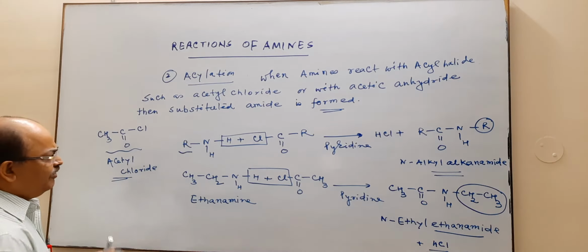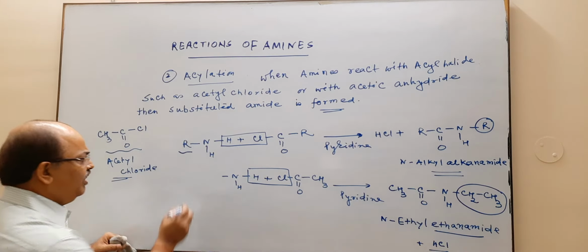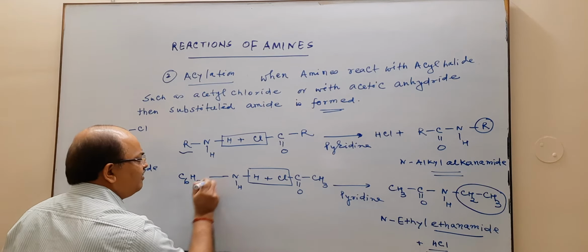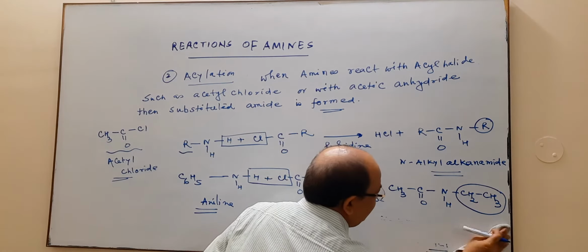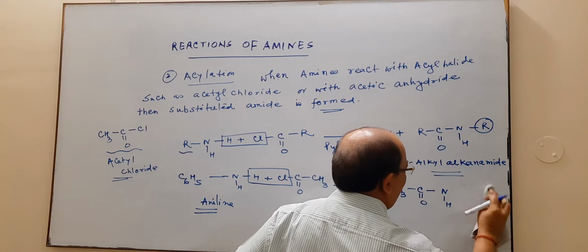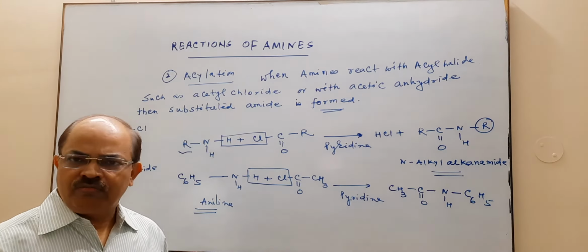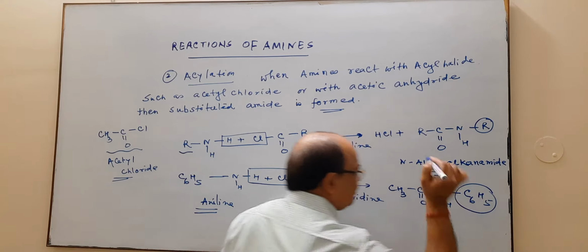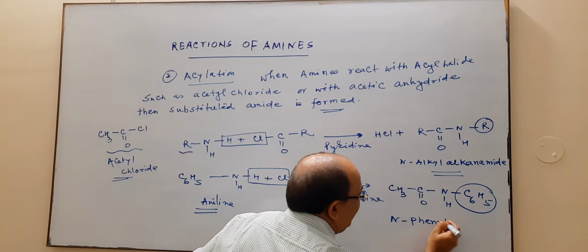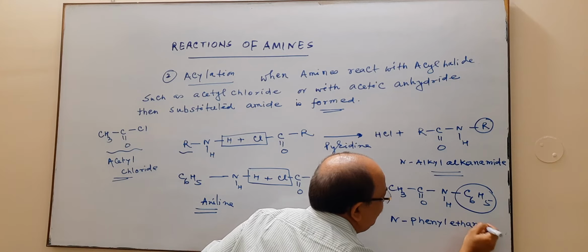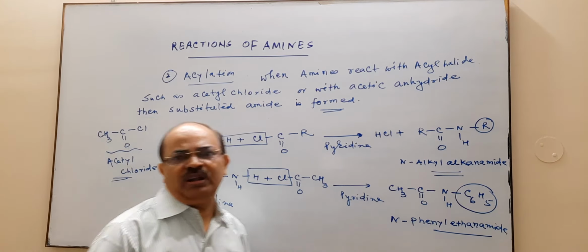For example, if in place of ethanamine we consider a phenyl group, meaning aniline, then in place of the ethyl group we have phenyl. When phenyl comes, the IUPAC name changes, and then the IUPAC name is N-phenyl ethanamide. So this will be the product.